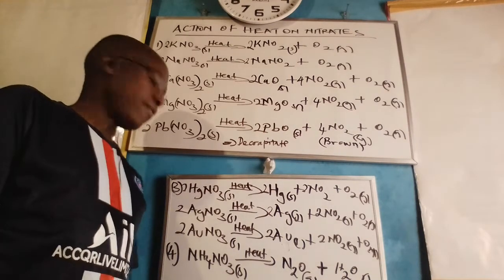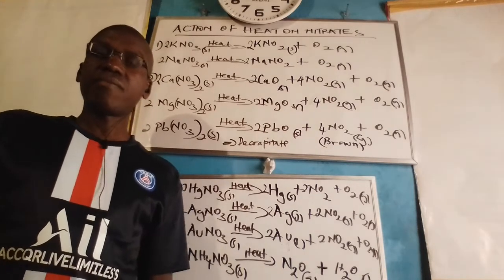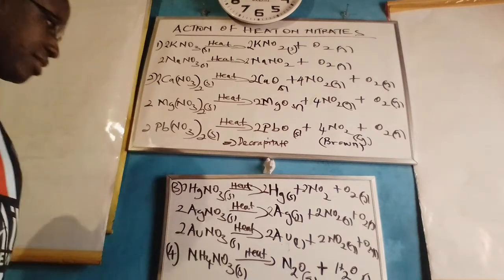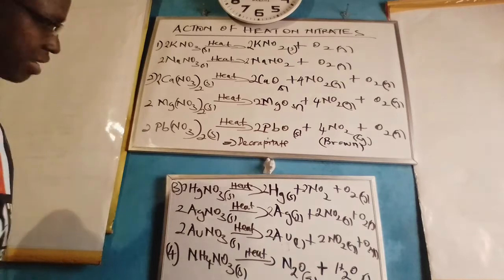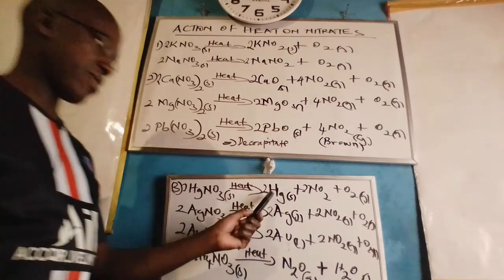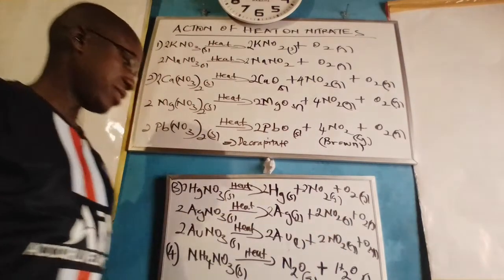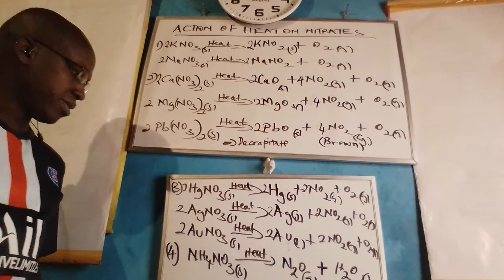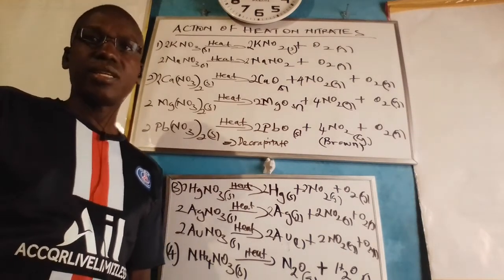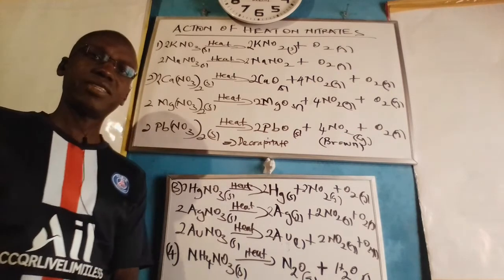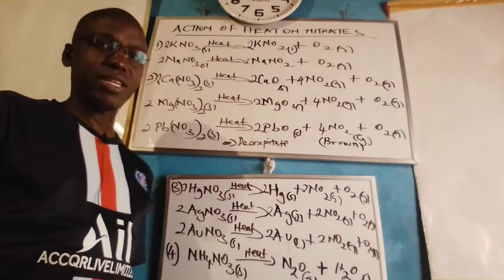However, the product on decomposing the least reactive metal nitrates is that they are changed or transformed into their respective metals, not metal oxides. For example, mercury nitrate decomposes into mercury, nitrogen oxide, and oxygen gas. The same would happen with silver and gold. And we could conclude, therefore, that the action of heat on metal nitrates of the least reactive elements below copper in the reactivity series reduces them to their corresponding metals, nitrogen oxide gas and oxygen gas.